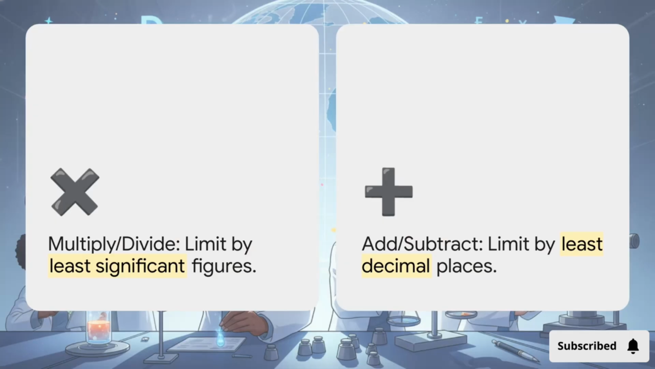But hold up, watch out for a massive trap right here. When you switch gears from multiplying to adding or subtracting, the rules completely change. Addition and subtraction care exclusively about decimal places, not the total significant figures. If you add 436.32 grams to 227.2 grams, your least precise measurement only goes to one single decimal place. So your final answer has to be rounded to one decimal place, completely regardless of how many total significant digits that leaves you with in the end.